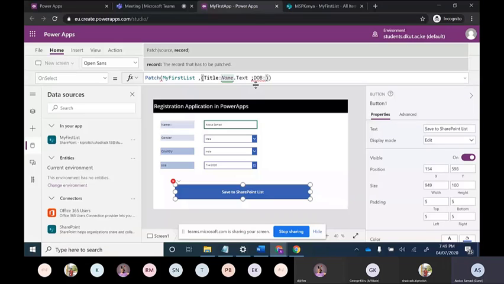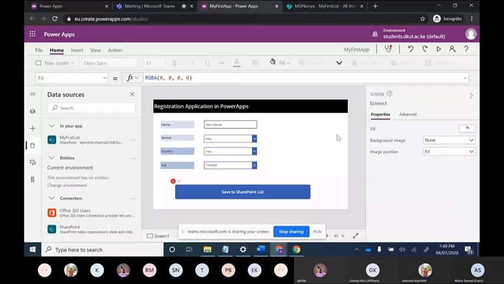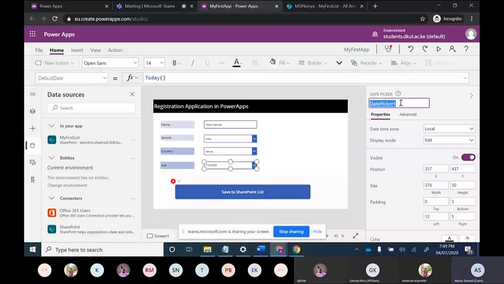And inside this date of birth column, what is this name? This is the drop down one. So I will choose this as BOB.